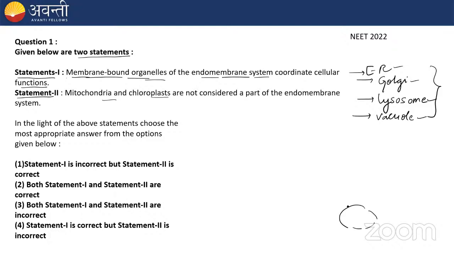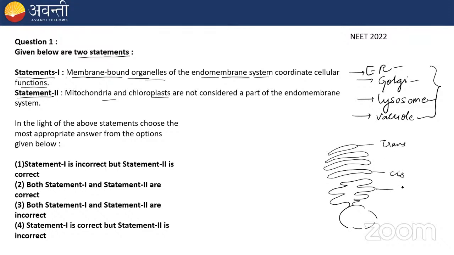Suppose this is your nucleus. I'm drawing it very roughly. This is your endoplasmic reticulum, and here comes your Golgi. This one is your cis phase, this one is your trans phase, and this one is your ER. And remember this, the outer membrane of the nucleus is continuous with the ER.